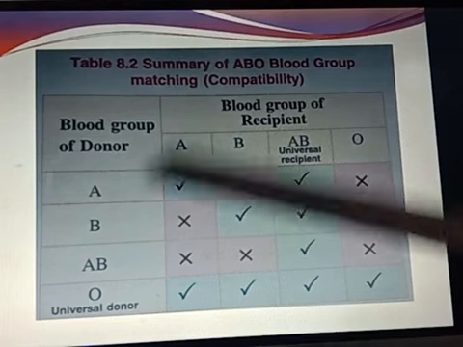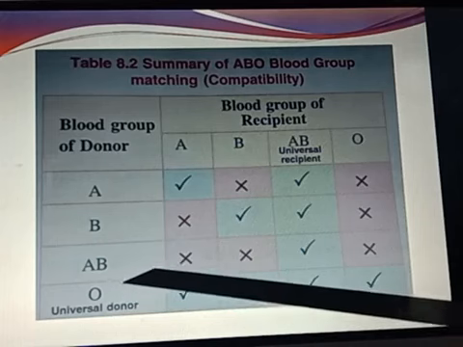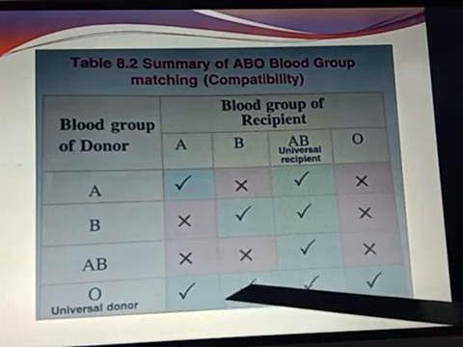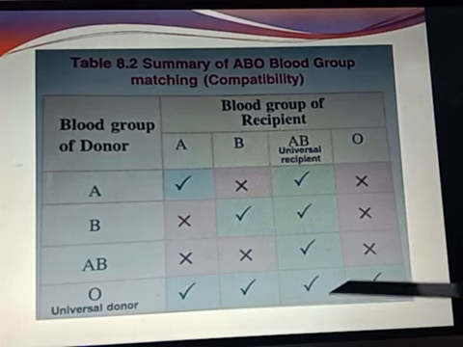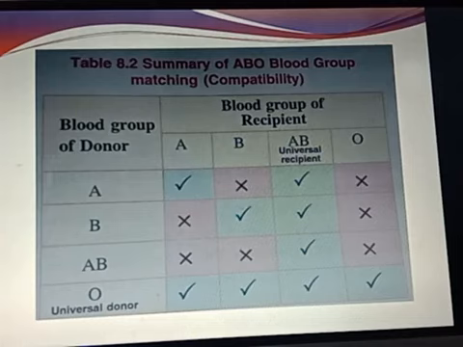Then O, which is the universal donor, can give the blood to A, it can give the blood to B as well, as well as AB, and at last O also, and that is the reason it is termed as a universal donor.